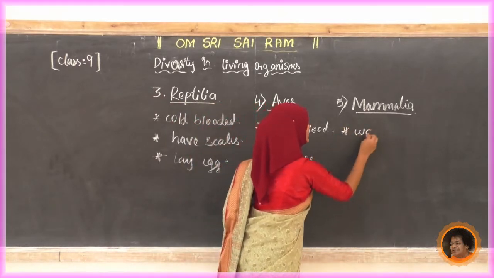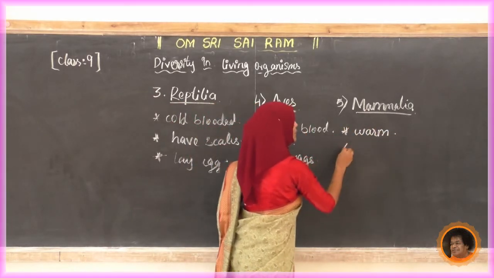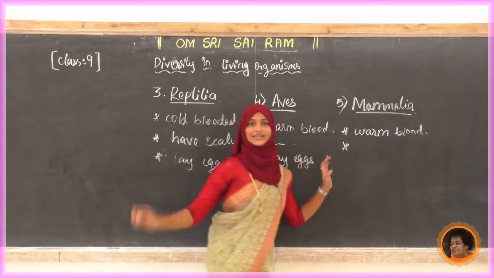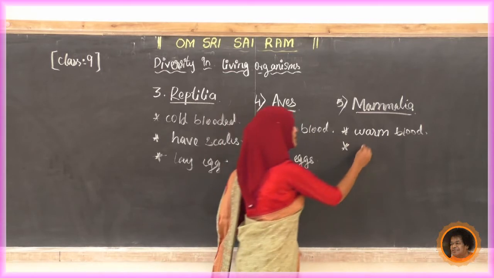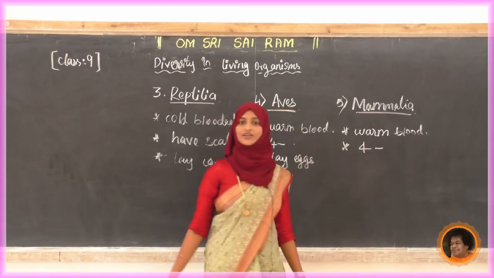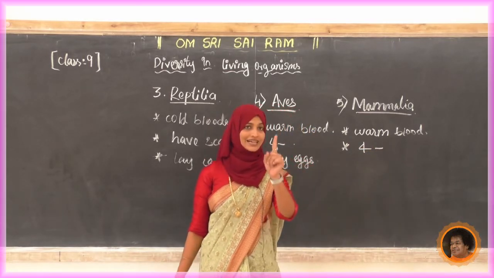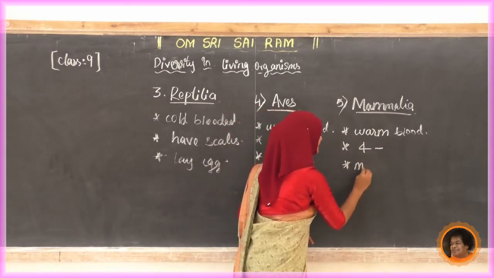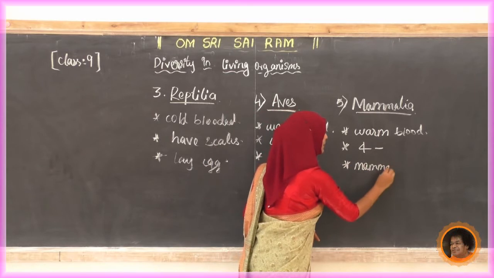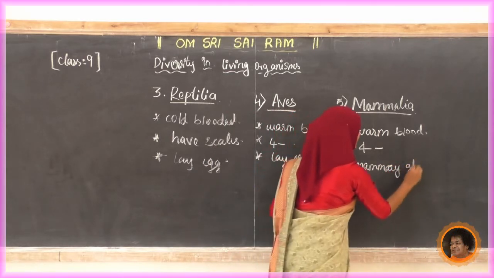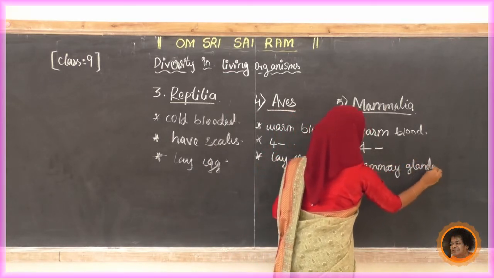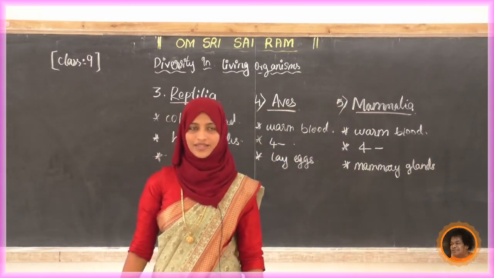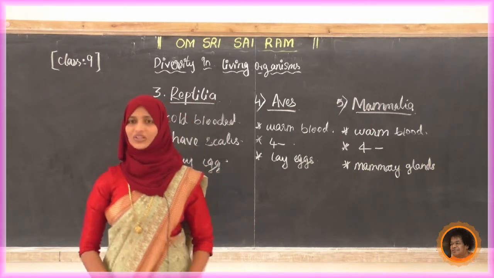Warm-blooded. Upon that, 4 chambers in our heart. Upon that, there is the presence of mammary glands. That is a very, very important point. Why is it important? Because they nourish their young. Yes.